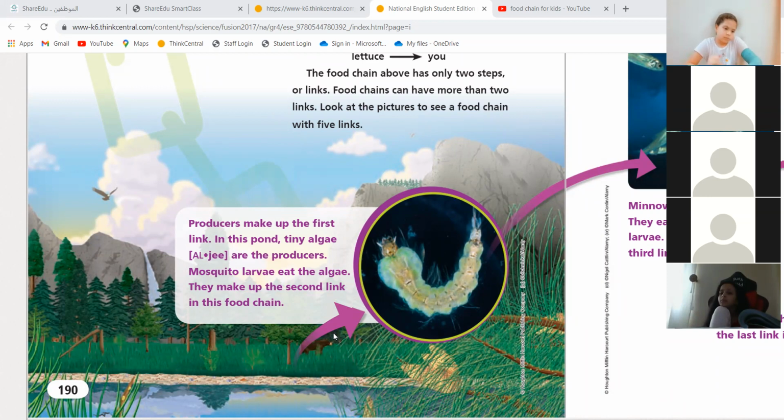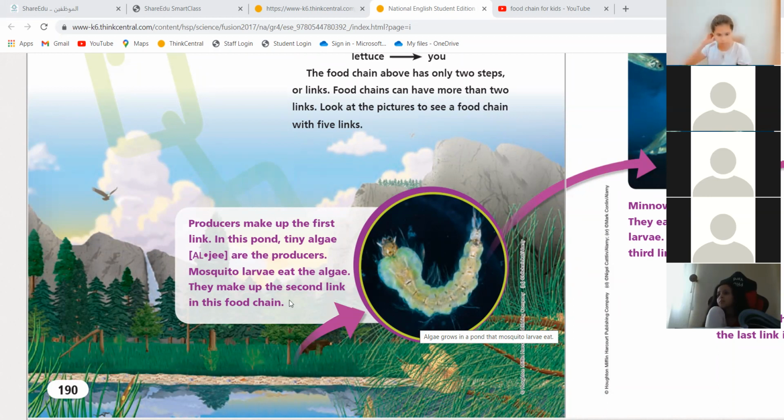Can the food chain start with an animal? No. It has to start with who? With a producer. Excellent. With a plant, with a producer. In our example over here, the producer in the lake is the algae. Who eats the algae? We have the mosquito larvae. This is the picture of the mosquito larvae. It eats the algae to make up the second link in the food chain.